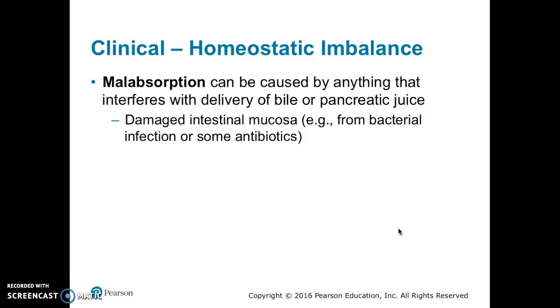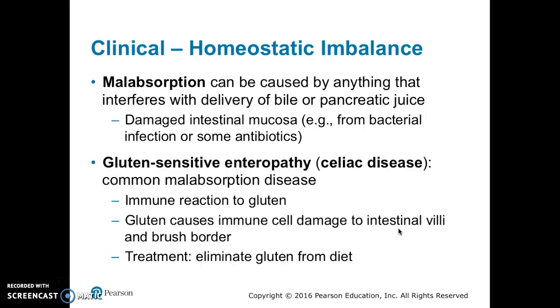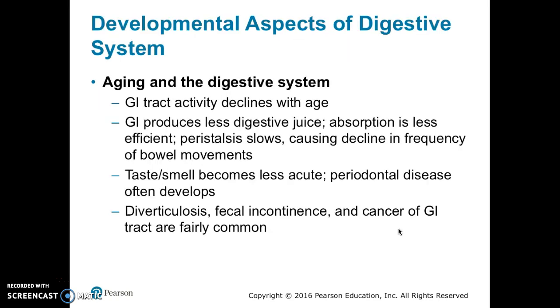Malabsorption can be caused by anything that interferes with the delivery of bile or pancreatic juice. Damaged intestinal mucosa from a bacterial infection or some antibiotics are a couple of causes of malabsorption. Gluten-sensitive enteropathy, or celiac disease, is a common malabsorptive disease. The patient has an immune reaction to gluten. Gluten then causes damage to the immune cells in the intestinal villi and brush border. The patient is instructed to eliminate gluten from their diet.